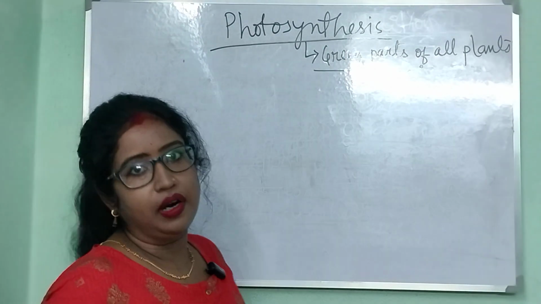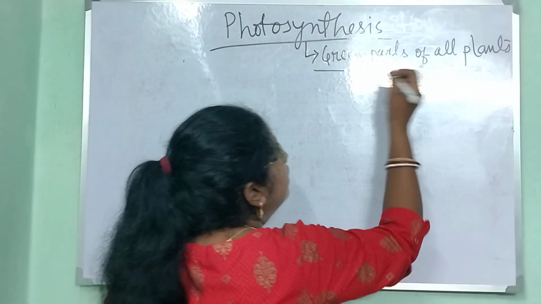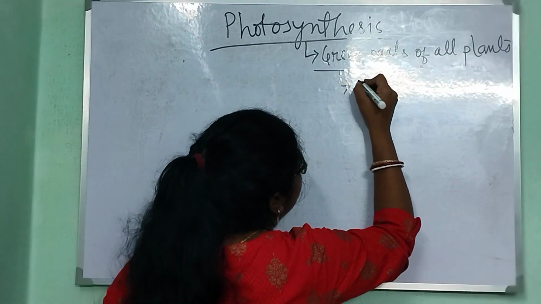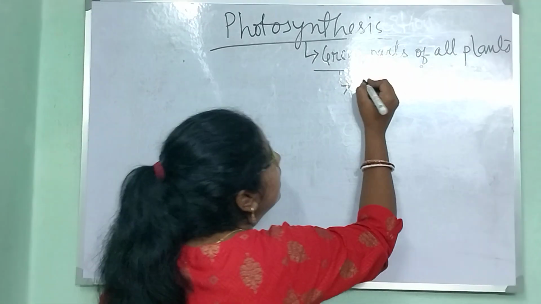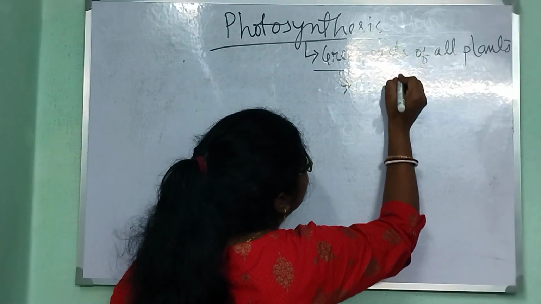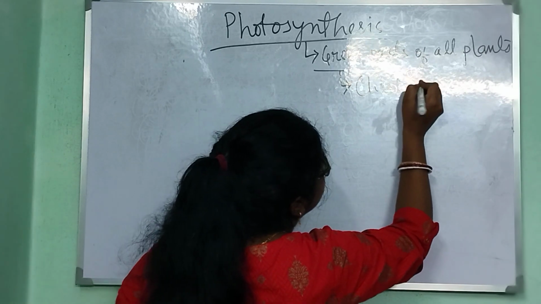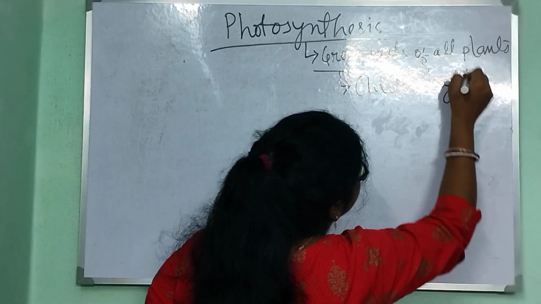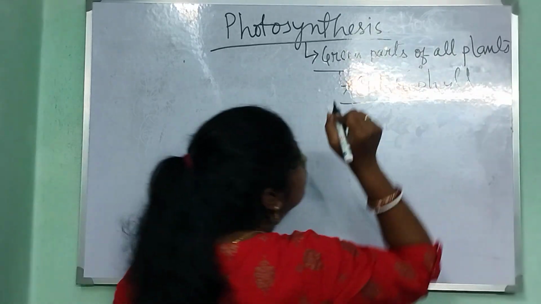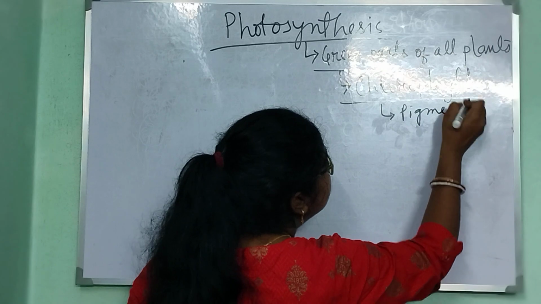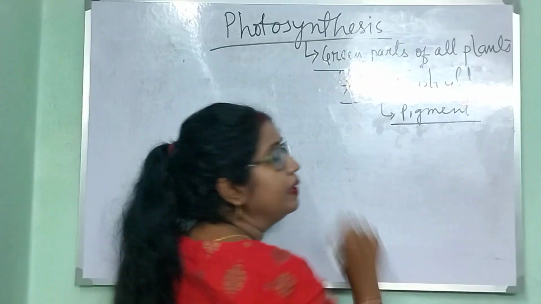Why not the brown parts? Because the green part of a plant has a special pigment that is known as chlorophyll. Chlorophyll is also known as the photosynthetic pigment.